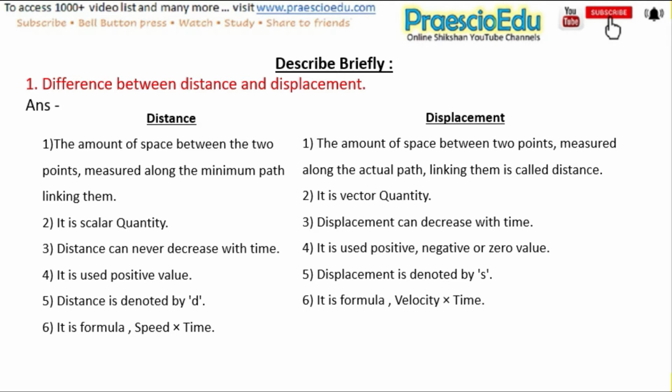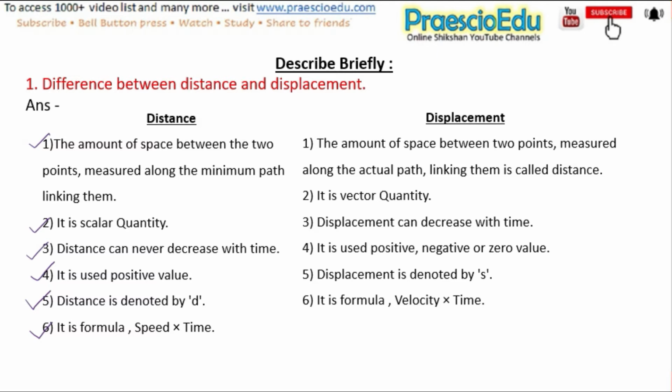First one is distance: the amount of space between the 2 points measured along the minimum path linking them. It is a scalar quantity. Distance can never decrease with time. It uses a positive value. Distance is denoted by d and its formula is speed multiplied by time.